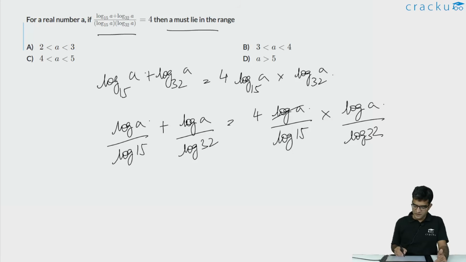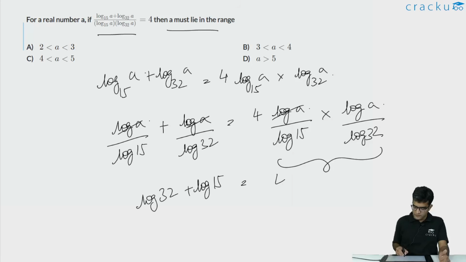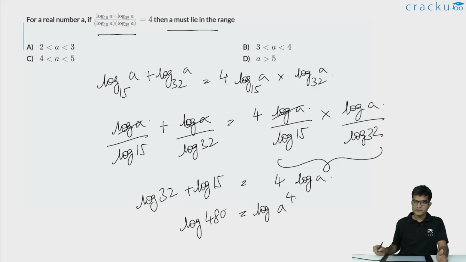We can cancel one log of a from the left hand side and right hand side, and now again multiply both sides with log of 15 into log of 32. So the left hand side becomes log of 32 plus log of 15, which is equal to 4 times log of a, or log of 480, which is 32 into 15, is equal to log of a to the power 4. We can cancel logs on both sides. So a to the power 4 is equal to 480.